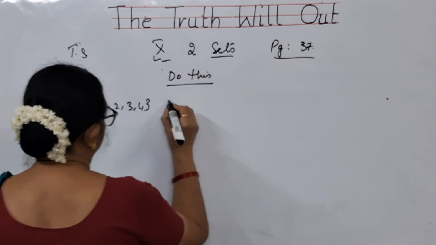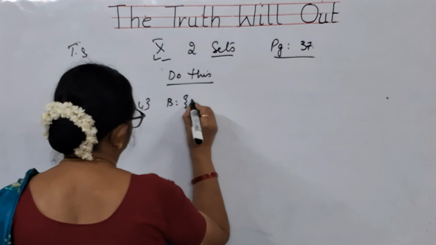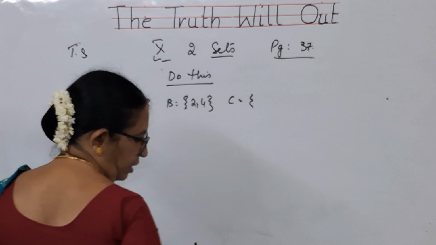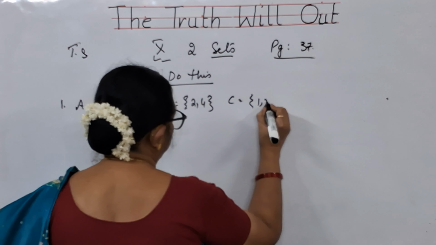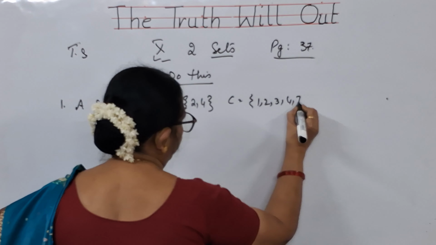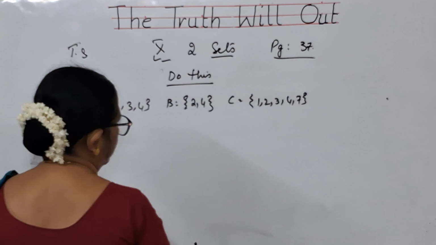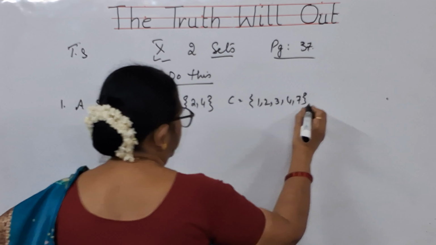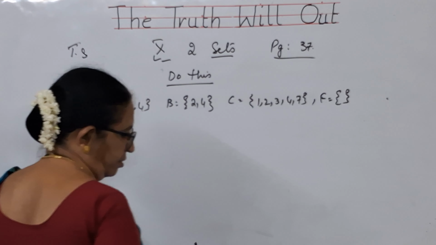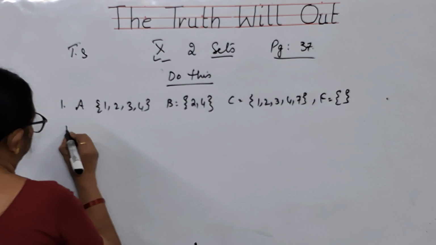Then B is equal to {2, 4}. C is equal to {1, 2, 3, 4, 7}. These are the elements of C. Next, F is equal to the empty set or null set. Now you have to fill in the blanks.